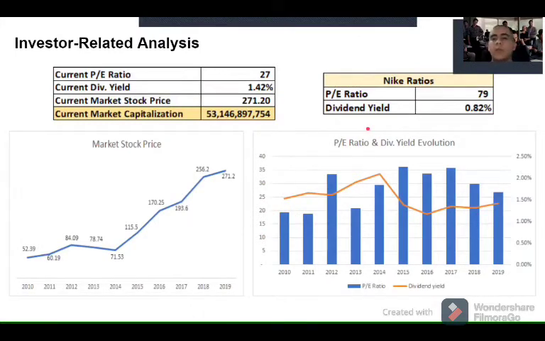And just for you to know and reinforce this explanation, I have presented here the Nike ratios, whose P/E is 79 times, which is really high, and their dividend yield is less than 1%. So if we consider that Adidas growth on their share price and in their sales and their projections are really high and really attractive, this company has still room to grow, and it's really attractive for investors and for existing shareholders.